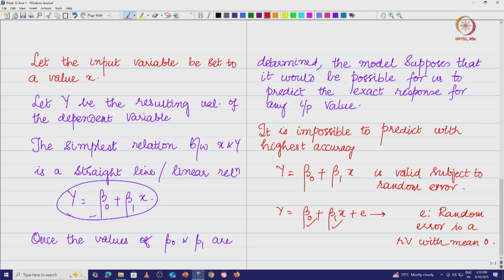Now, once you get this, we are going to look at finding out these model parameters. The first thing we are going to do is define the idea of linear regression here.